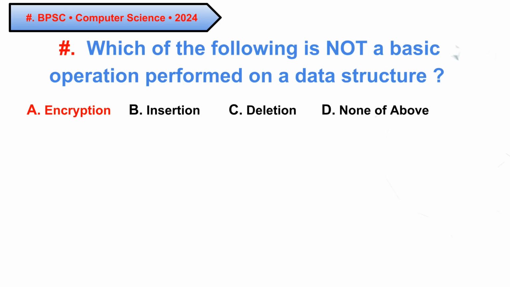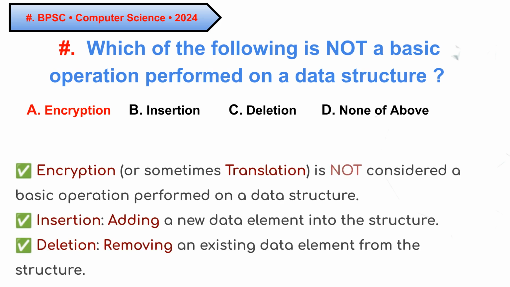Question 1. Which of the following is not a basic operation performed on a data structure? The options are encryption, insertion, deletion, and none of above. And I say first try yourself, then look towards correct option. Here, the correct answer is A, encryption. Basic operations include insertion and deletion, while encryption is not typically considered a fundamental data structure operation.